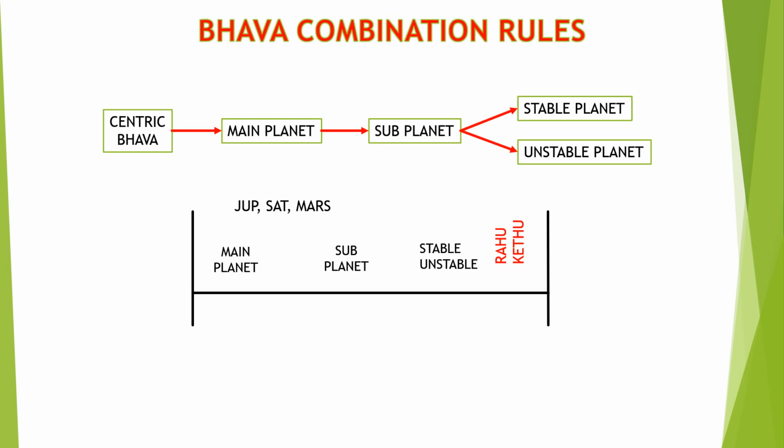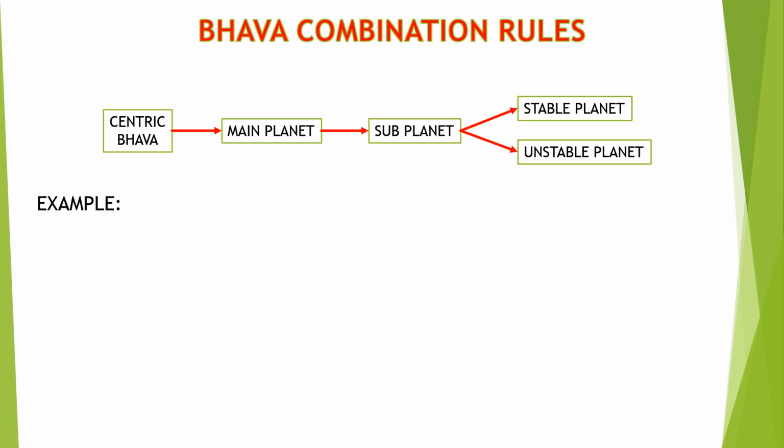For example, if the first bhava has the combination of Jupiter, Saturn, and Ketu, then the first bhava will be taken over by Ketu over the Jupiter and Saturn, and it will tie down the hands of Jupiter and Saturn from benefiting the person. So totally, Ketu will spoil the bhava.